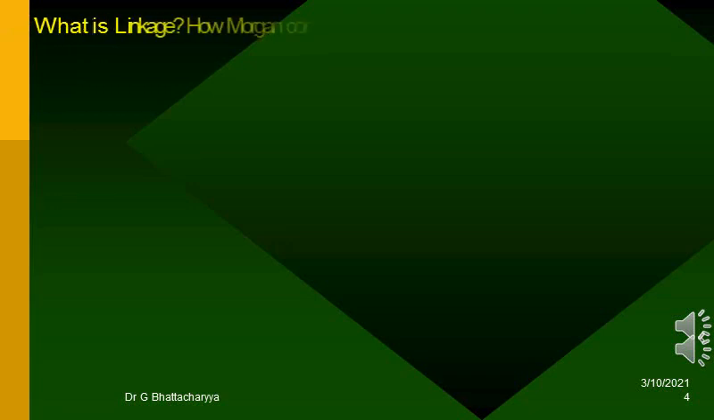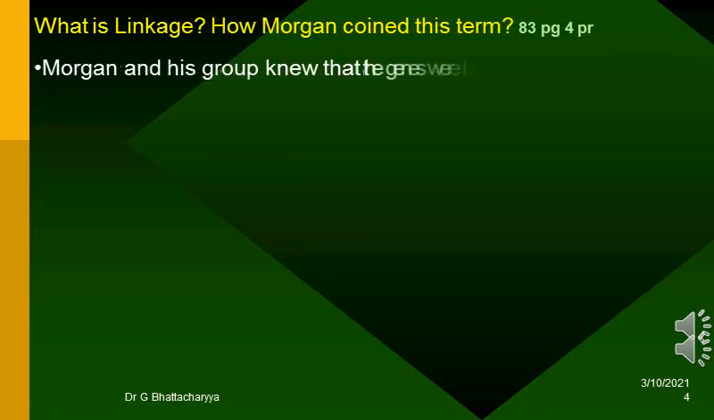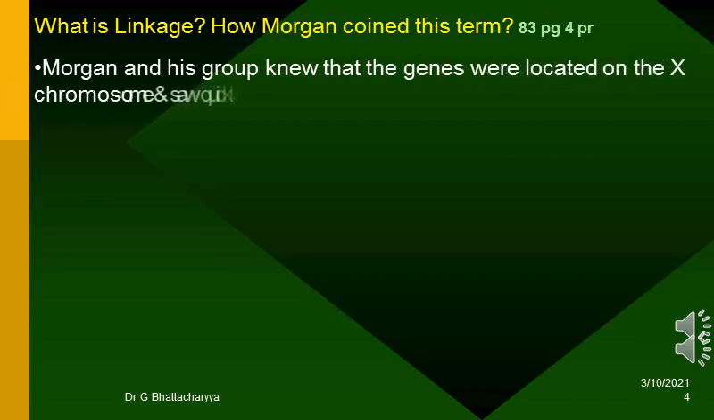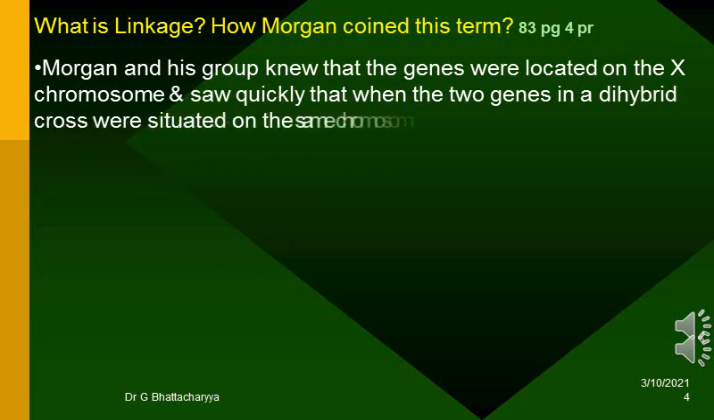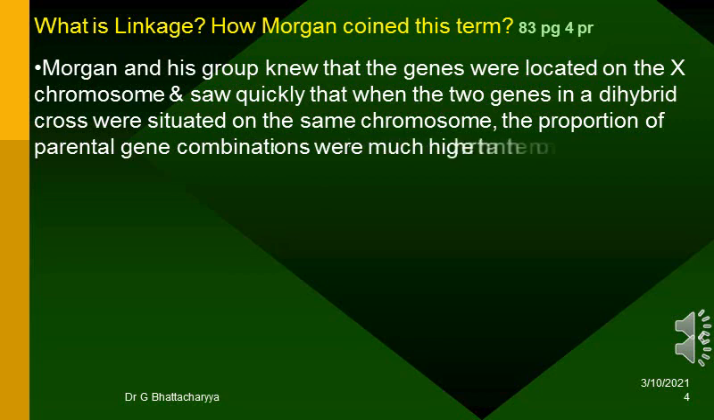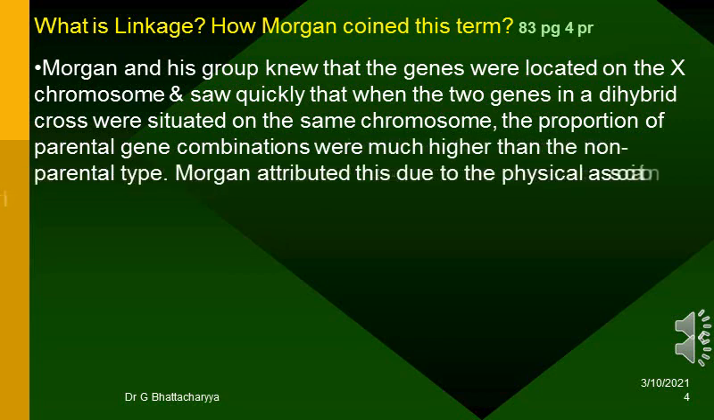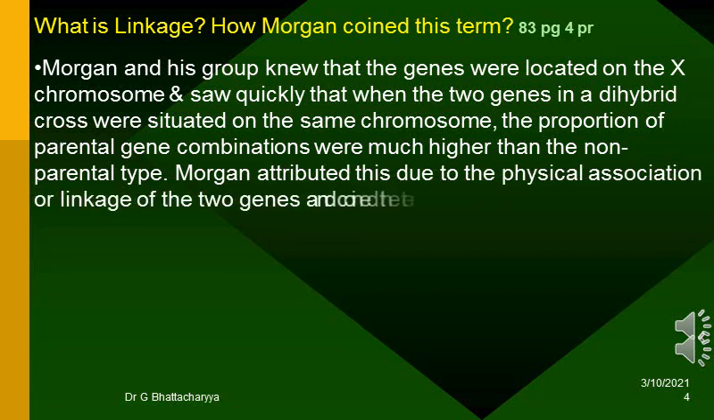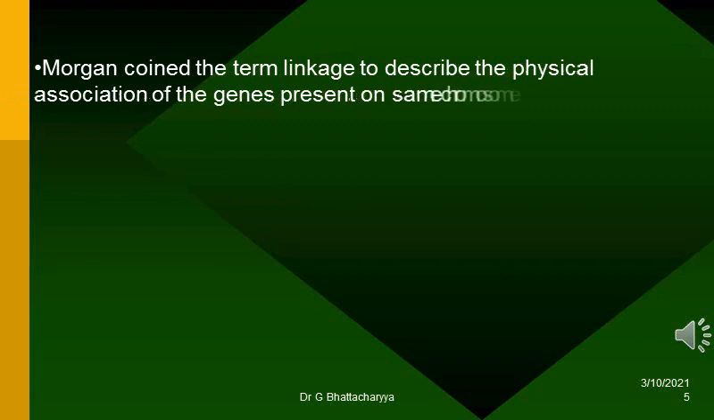What is linkage? How Morgan coined this term? Morgan and his group knew that the genes were located on the X chromosome and saw quickly that when the two genes in a dihybrid cross were situated on the same chromosome, the proportion of parental gene combinations was much higher than the non-parental type. Morgan attributed this to the physical association or linkage of the two genes and coined the term linkage. Morgan coined the term linkage to describe the physical association of the genes present on the same chromosome.